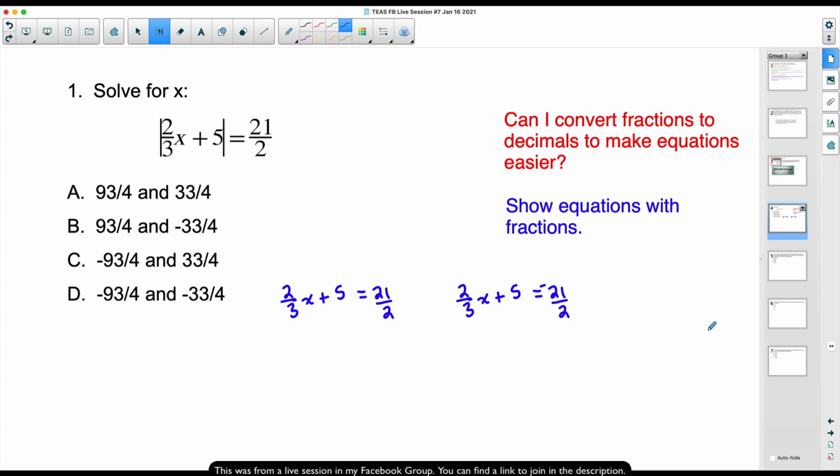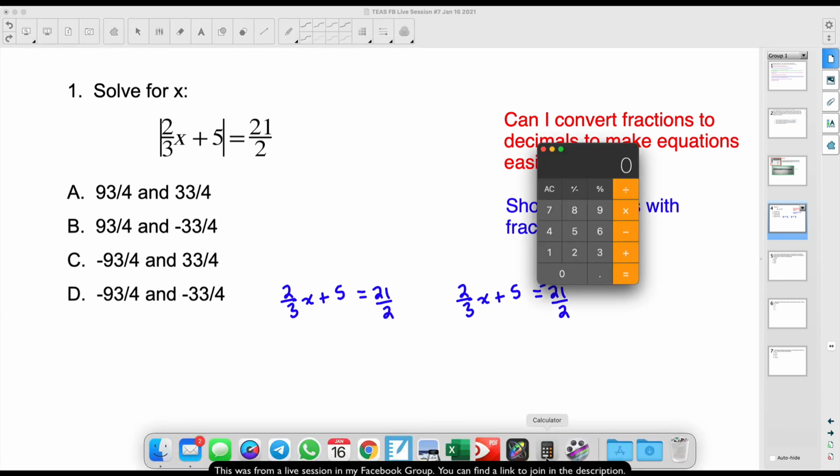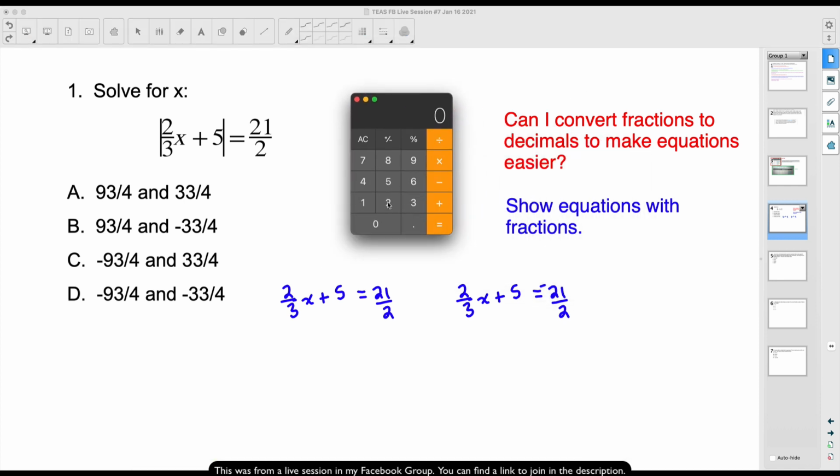Go check that out. But the way I like to handle these, some people do say, can I convert fractions to decimals to make equations easier? Yes, but in this case, look at the 2/3, folks. 2/3, I call it a funky decimal. I don't want to mess with that type of decimal. So this is not a good problem, really, to convert the fractions to decimals. I mean, the 21 over 2 here, 21 divided by 2, that's 10.5.